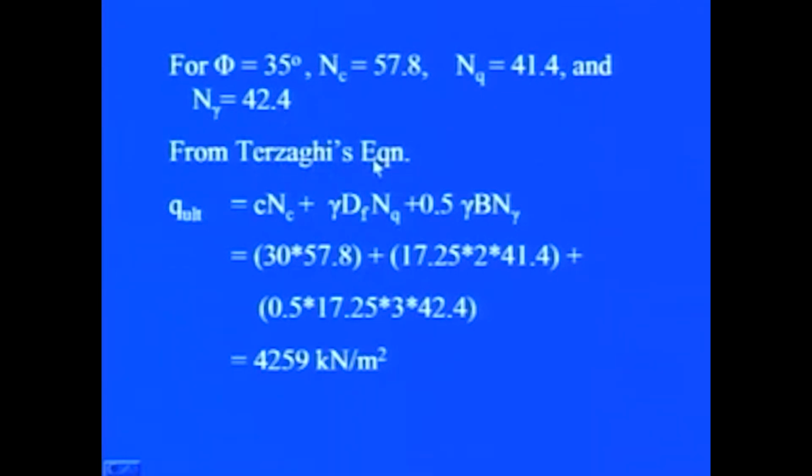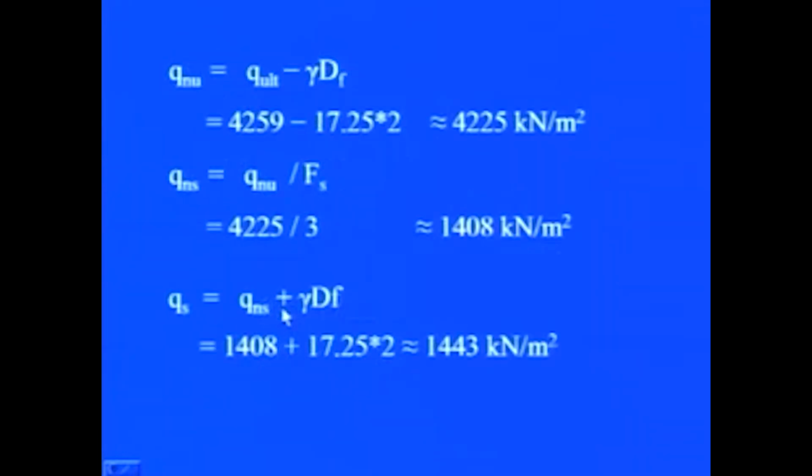Now, from Terzaghi equation, if you substitute in the equation, q ultimate equal to C Nc plus gamma Df Nq plus 0.5 gamma B N gamma, and solve it, you will get ultimate bearing capacity as 4259 kilonewton per meter square. We know that net ultimate bearing capacity is equal to ultimate bearing capacity minus gamma Df. So, this will become equal to 4225 kilonewton per meter square.